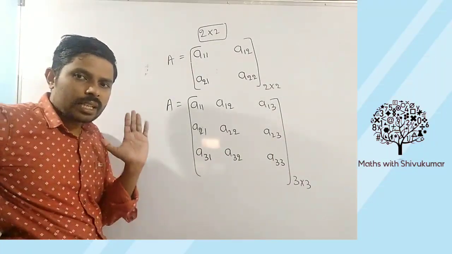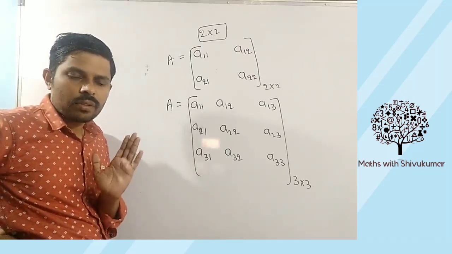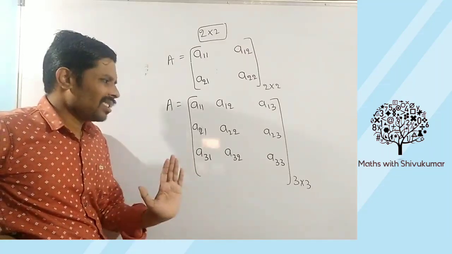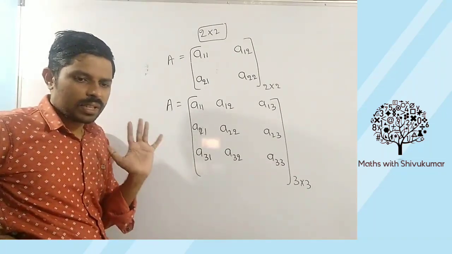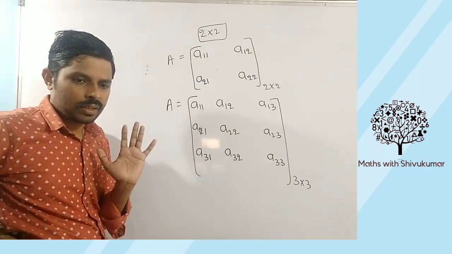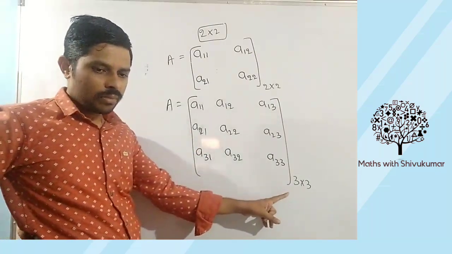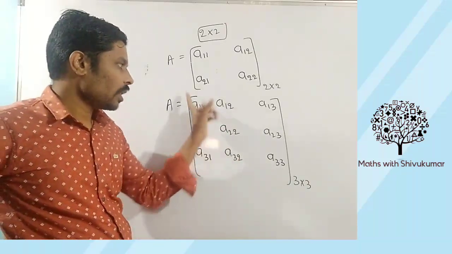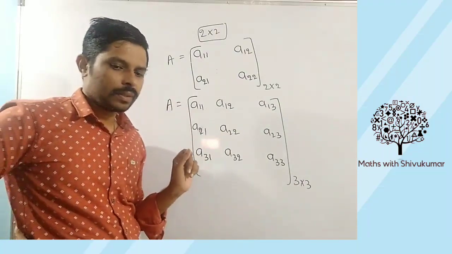Understood how to write general matrix of order 2 cross 2, 3 cross 3? Everyone understood? How we can write? Simple things I am telling. No complicated things. Everything will be very, very simple. 3 cross 3 means 9 elements will come. 9 elements means 3 into 3. So here 3, here 3 we will get. So we have to write.